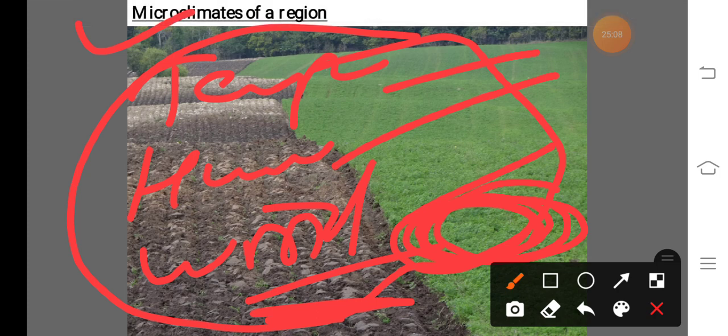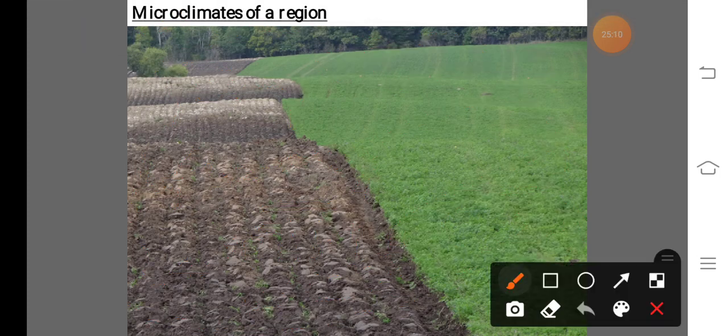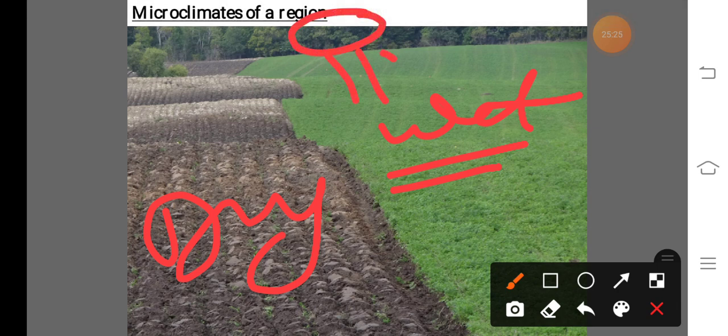So here see about two soil types. Suppose this is the wet soil, or this is the cropped area, or this is the dry soil. In case of wet soil, when radiation reaches the earth surface on that wet soil, due to presence of crop, or also because the soil is wet, that means maximum moisture or water is present in this soil.